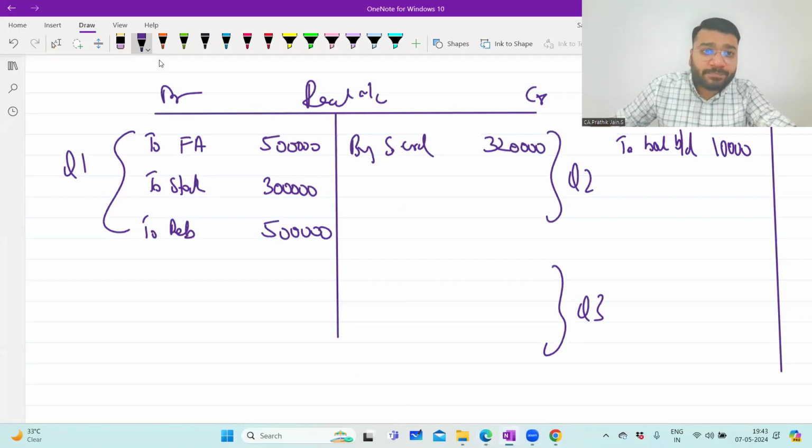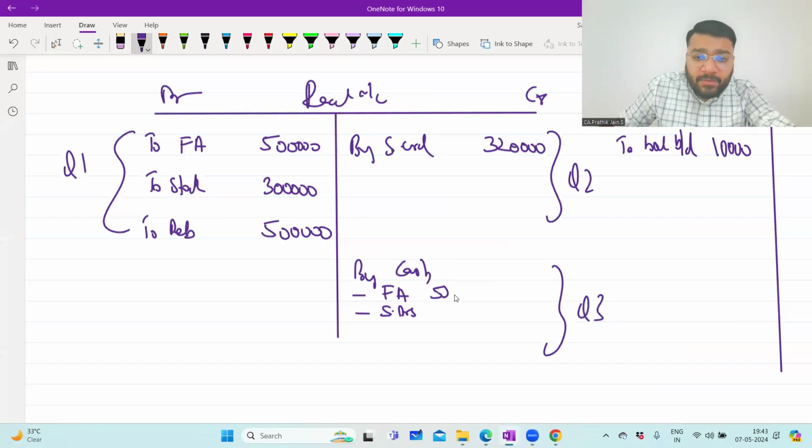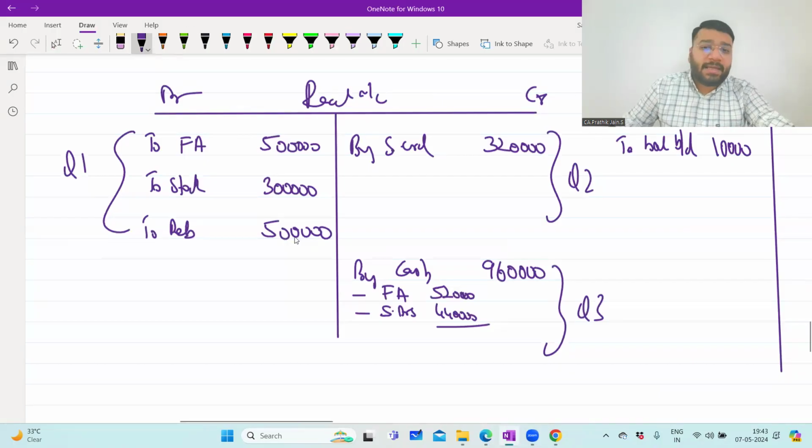So by cash in the inner column. Fixed assets in the inner column. Sundry debtors. How much? 520 and 440. So 5,20,000, 4,40,000. So what is the total amount realized? 9,60,000 is the total money realized.